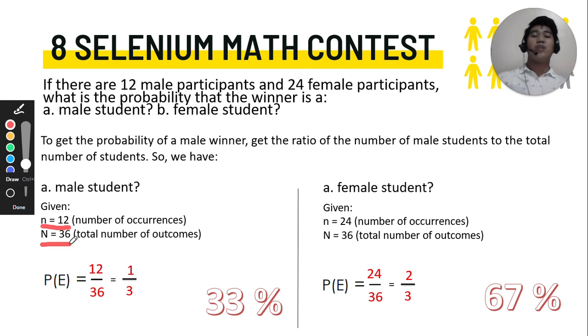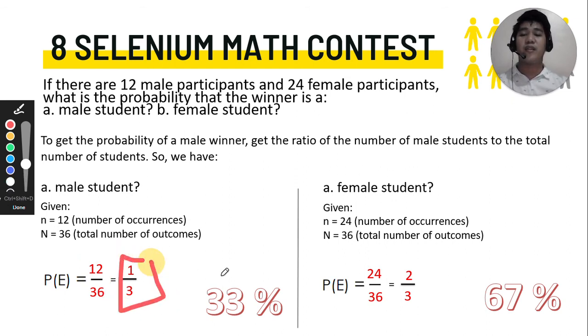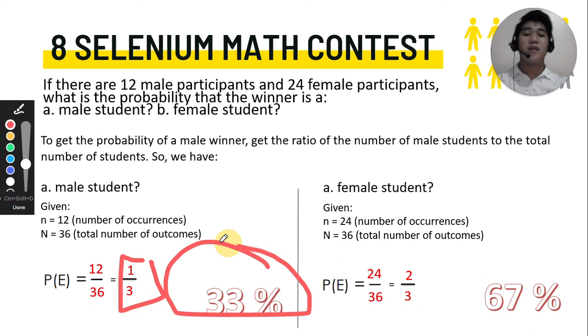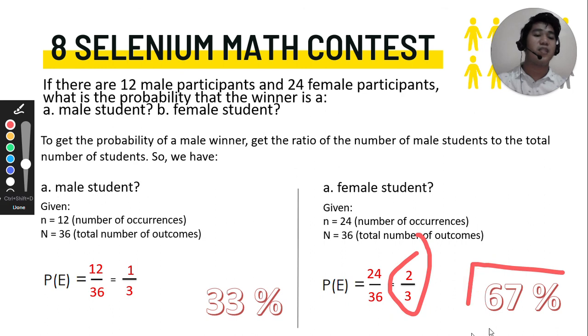Substituting to the formula, we get 12 over 36, and to simplify, we have 1/3 or 33%. For the female, the same process, we will get 2/3, and in percentage, 67%.